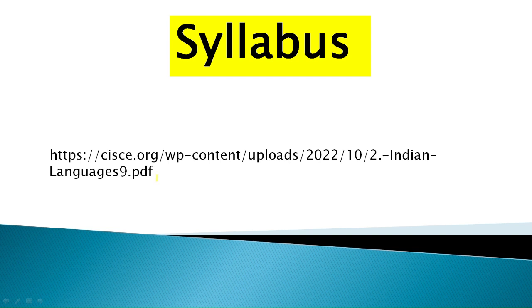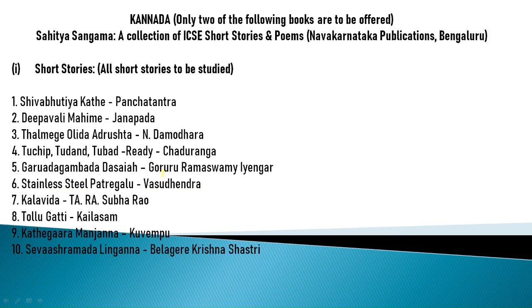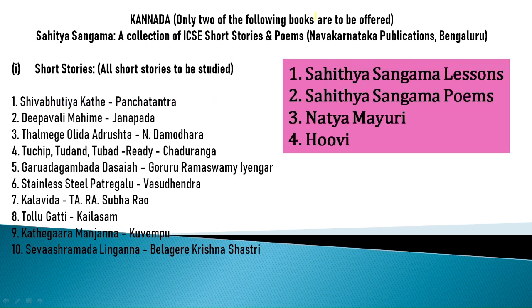First of all, about the syllabus, what you need to study, which is out by CISCE. You can refer to this URL. I'll paste this in the description section. From that only I have taken this. So for Kannada, only 2 of the following books are to be studied. Which are the books? Sahitya Sangama lessons, Sahitya Sangama poems, Natya Mayuri book and Huvi. So any 2 of these.